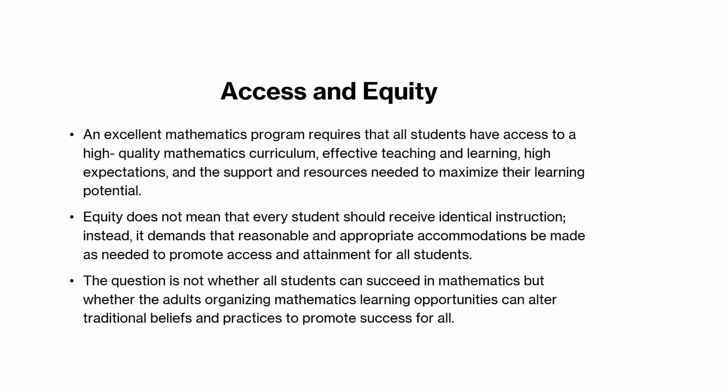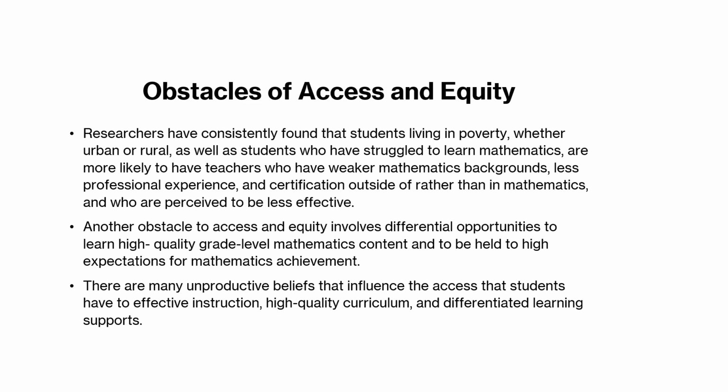Okay, we shouldn't just allow what has always been to continue to always be. There are ways to improve on access and equity for these students. Now, there are obstacles to access and equity. Researchers have consistently found that students living in poverty, whether urban or rural, as well as students who have struggled to learn mathematics, are more likely to have teachers with weaker mathematics backgrounds, less professional experience, and certification outside rather than in mathematics, and who are perceived to be less effective.